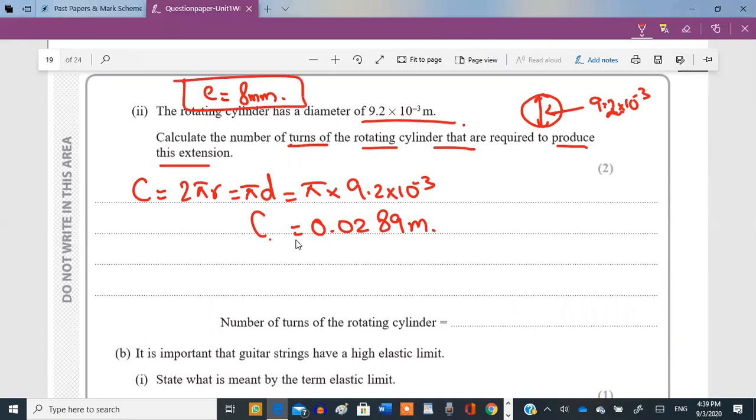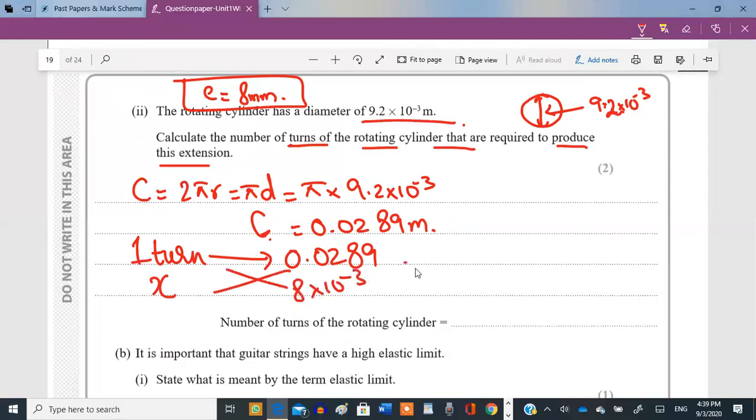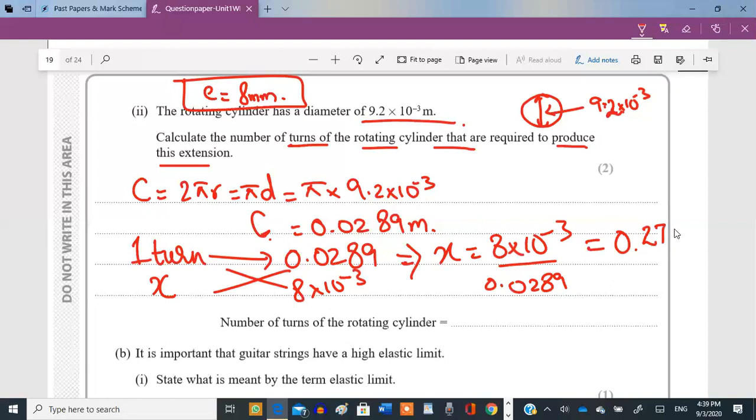This is your extension. To calculate the number of turns, this circumference means that for one turn, the length must be this much, and turning it around this cylinder once would require this much length of the wire. So how many turns are required if this is the total length, 8 × 10^-3? You cross multiply it, you get your answer. The value for x is 8 × 10^-3 divided by 0.0289, and this turns out to be 0.277.